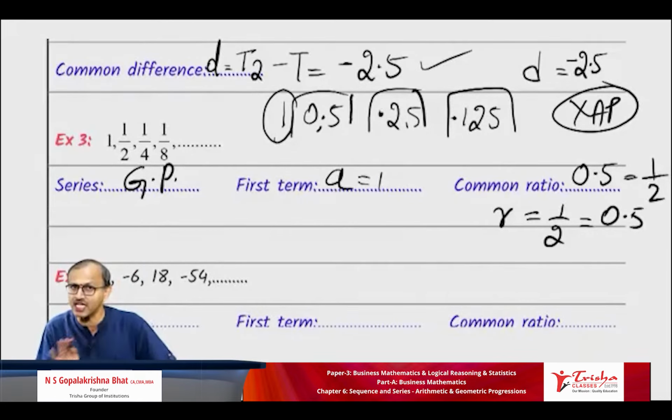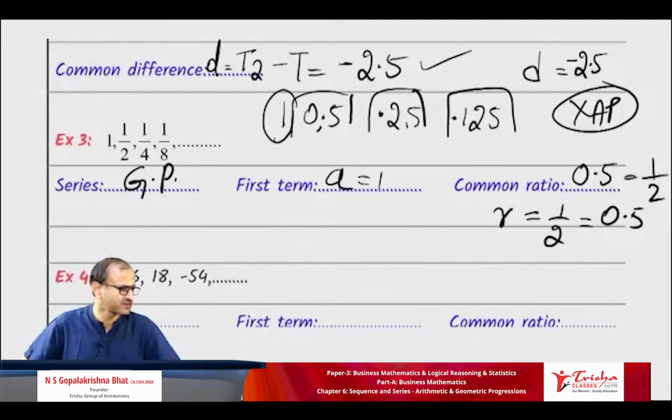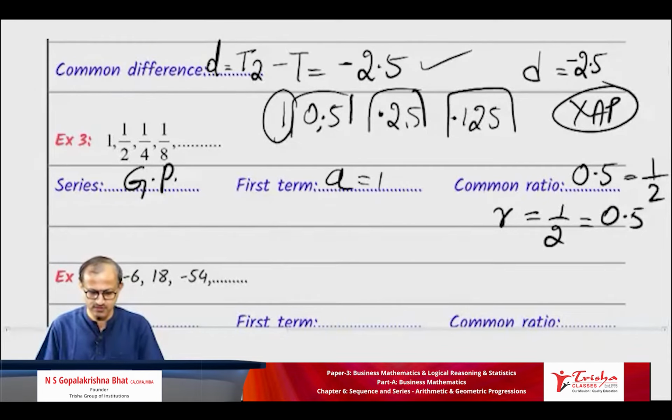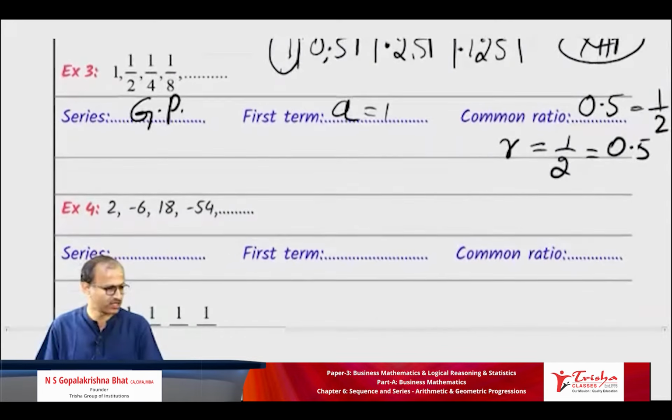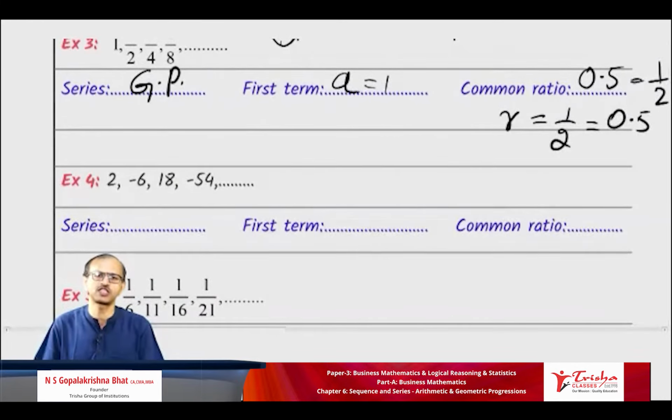Common difference does not happen here; it is the common ratio. Shall we continue? These questions are to decide which kind of series it is, and you have to fill in the blank. That's all.